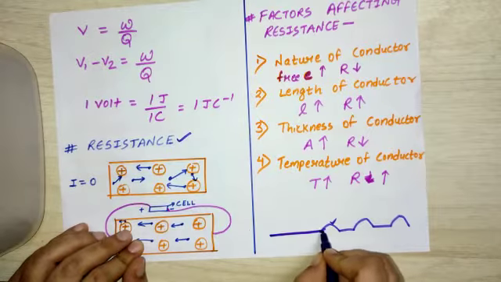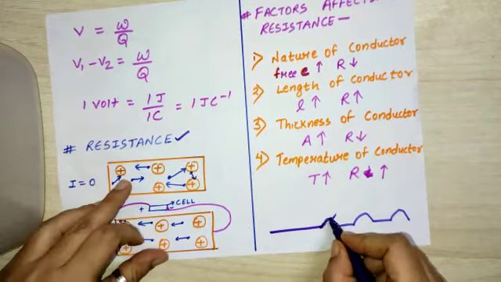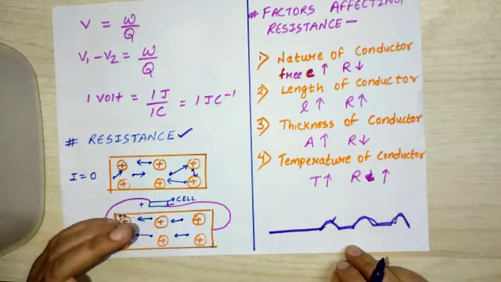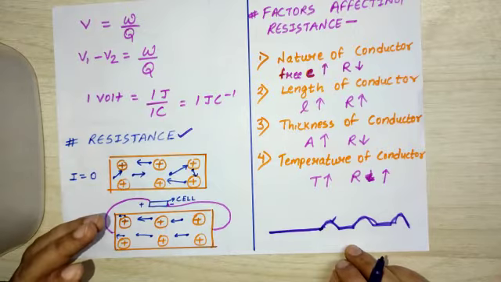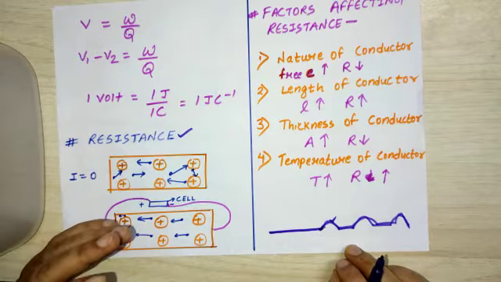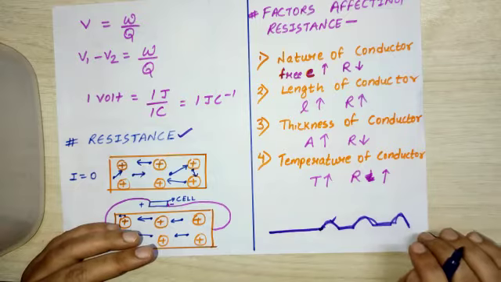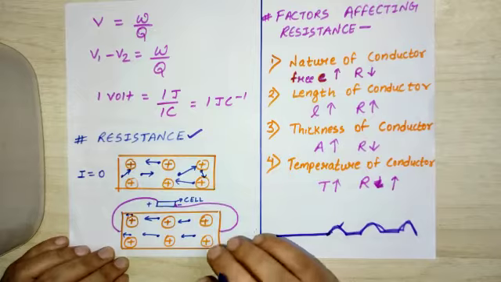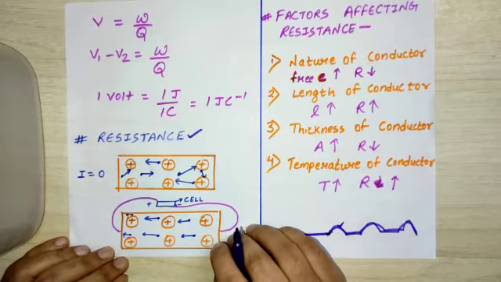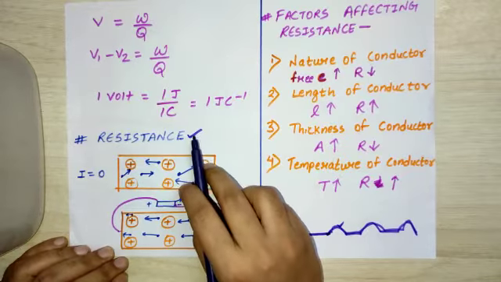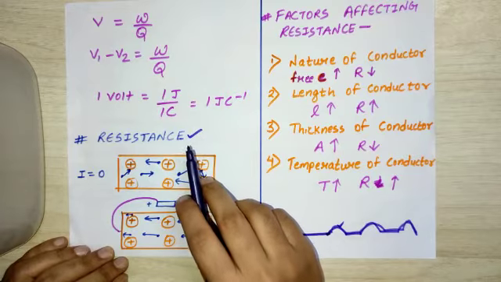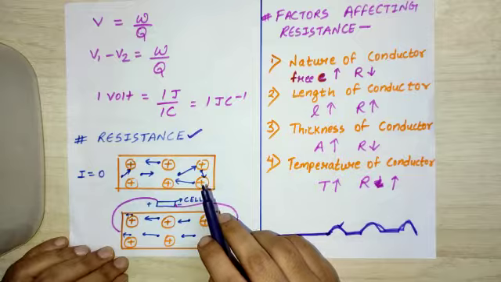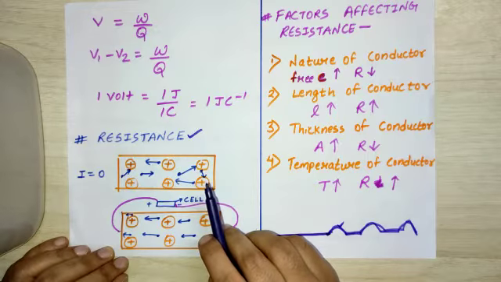Whenever we are moving on a road, there are many breakers. These breakers are trying to obstruct us, to break our flow or our motion. So they are known as breakers. Therefore, in case of current or in case of physics, resistance is the term used when the obstruction provided to the flow of current is known as resistance.